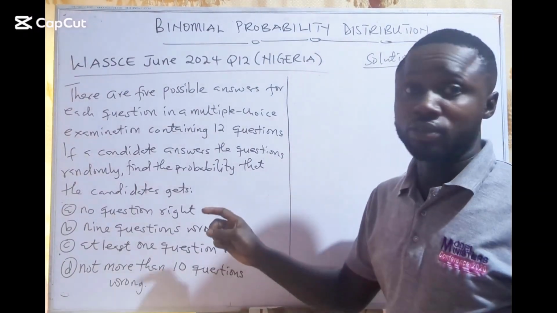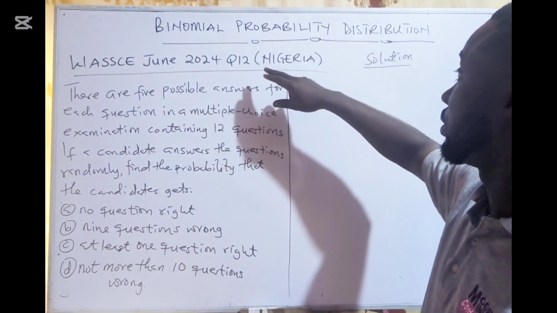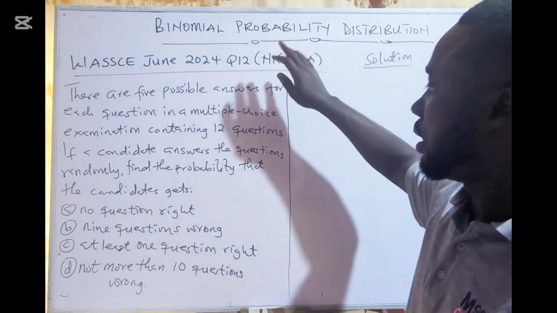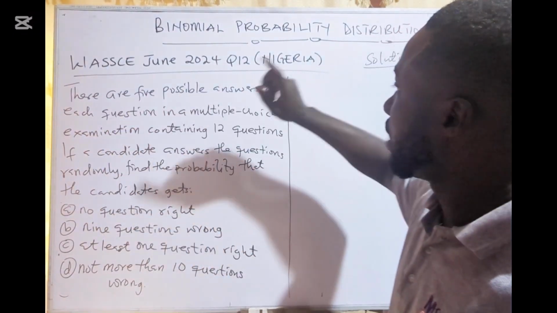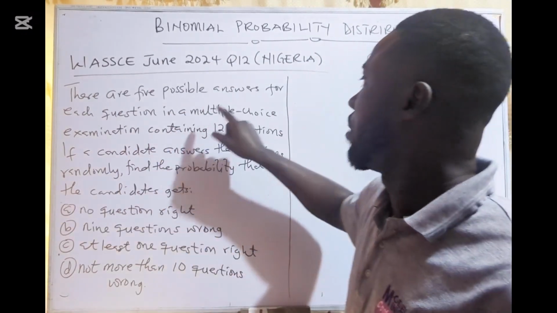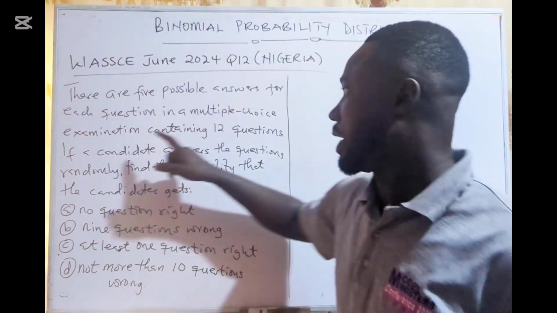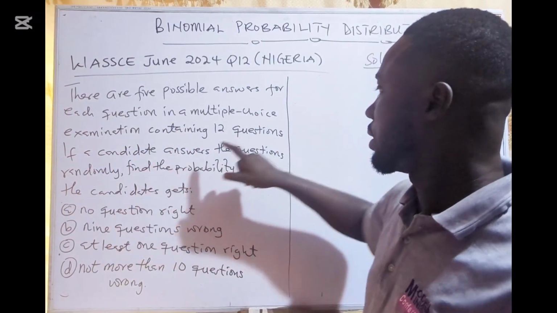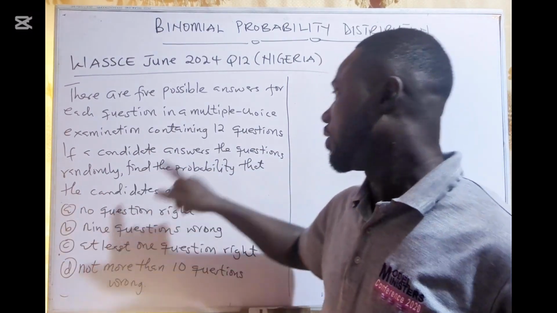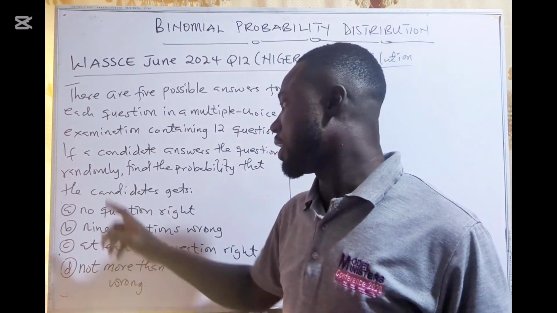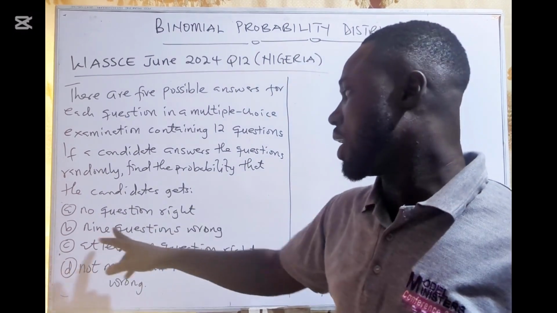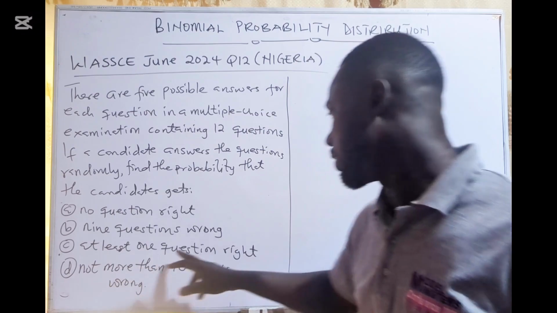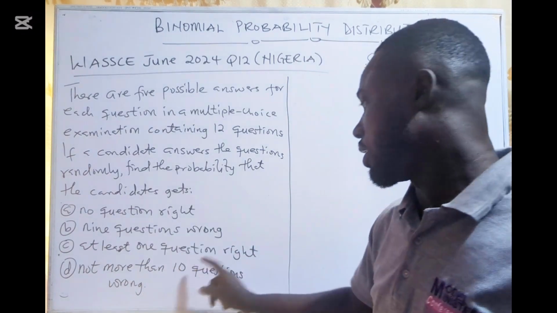Hello, let's look at this question here. WASSCE June 2024, question 12. This was Nigeria. There are 5 possible answers for each question in a multiple choice examination containing 12 questions. If a candidate answers the questions randomly, find the probability that the candidate gets A, no question right, B, 9 questions wrong, at least 1 question right, not more than 10 questions wrong.